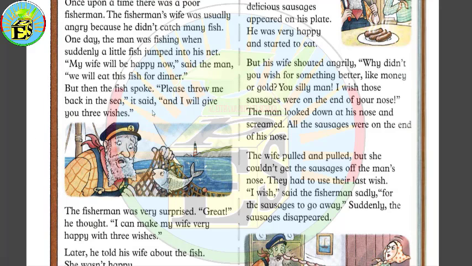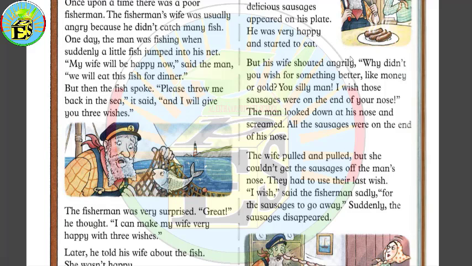This is the first picture. So the question is, what can you see in this picture? We can see in this picture the sea. If you remember the homophones that we have studied in the previous lesson, sea and see. We can see the lighthouse. We call this the lighthouse. We can see a fisherman. Of course, the fisherman is on the boat. So this is what we can see in the first picture.